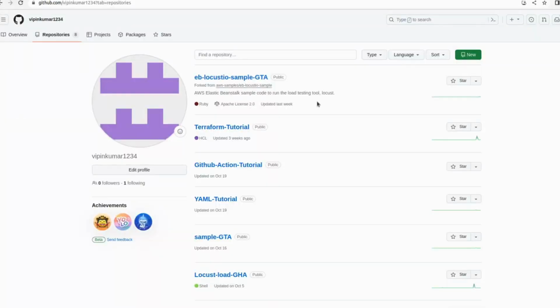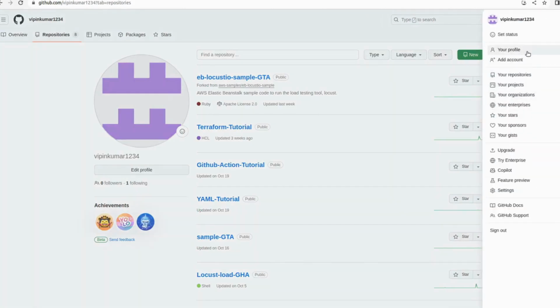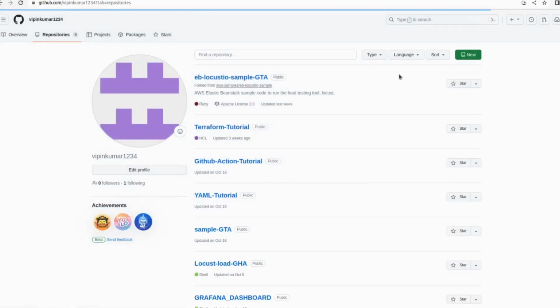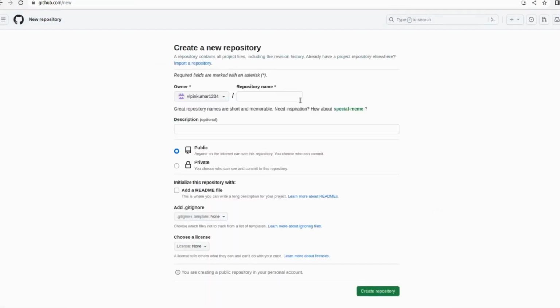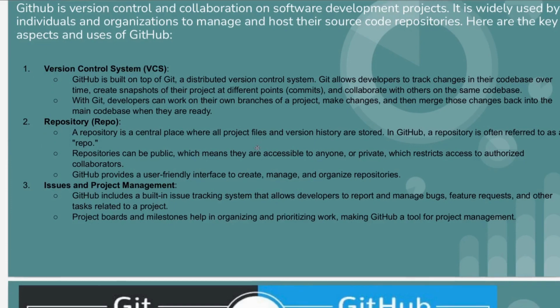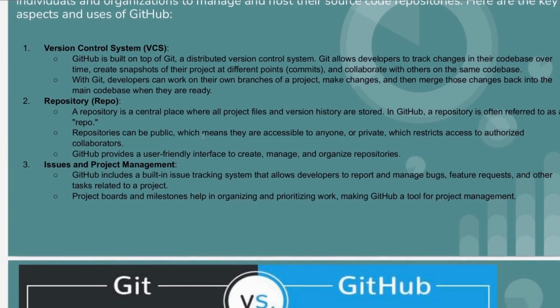So let me show you. Here I have my GitHub repository. You can see it. You can come here, go to your repository, and click on New, and you can create your repository here. So let's go back, we will be doing it later. A repository can be public, which means accessible to anyone, or private, which is restricted access. GitHub provides a user friendly interface to create, manage, and organize repositories.